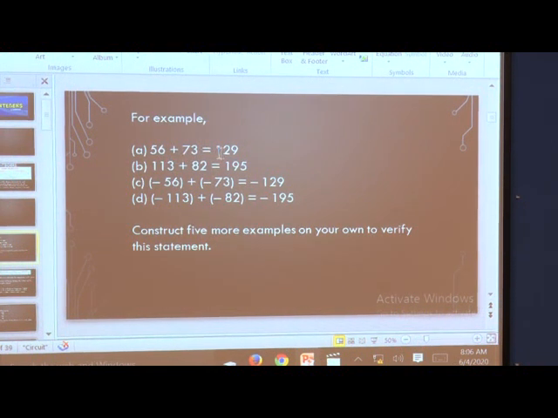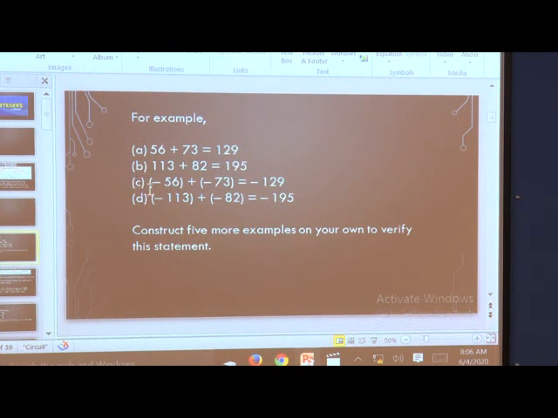So we get the addition of these two integers as positive 129. Another example, positive 113 plus 82 is equal to 195. You have learned simple addition of numbers in the previous class. Here with positive integers, you can do simple addition and you will get an integer.